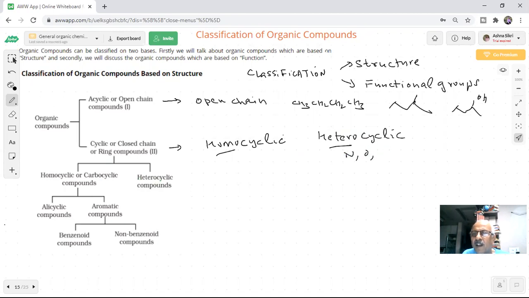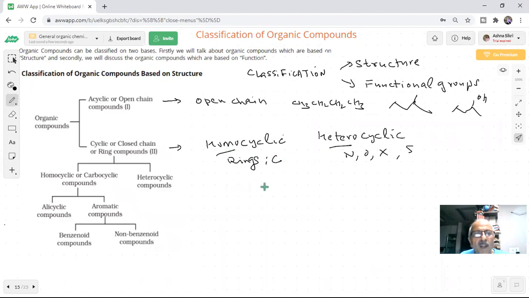Nitrogen, oxygen, halogen, sulfur, or any element other than carbon. That will be hetero. Homo means the rings contain only carbon as the main atom. Yes or no? Okay? We know about this homo and hetero. Any doubt?